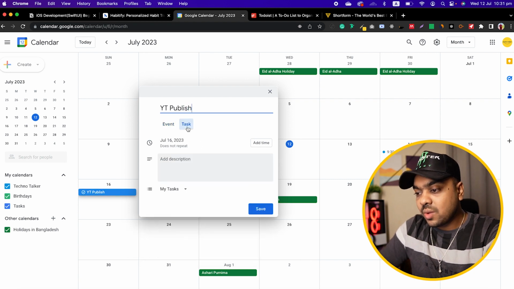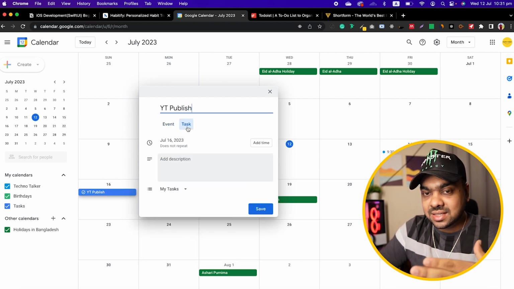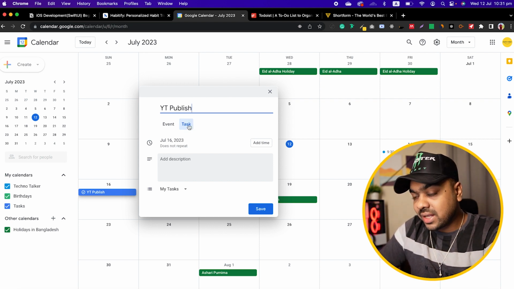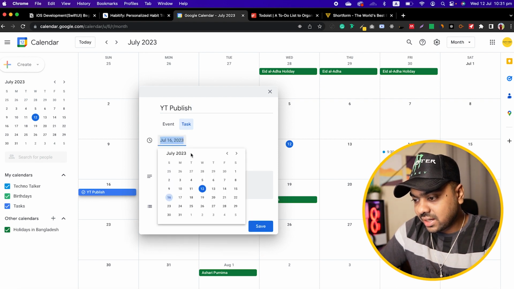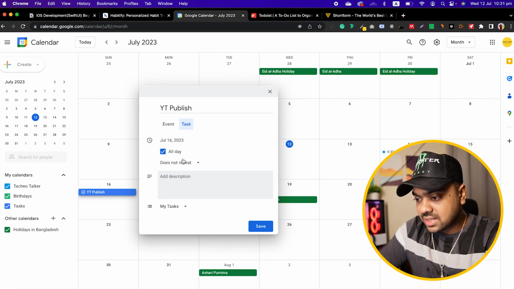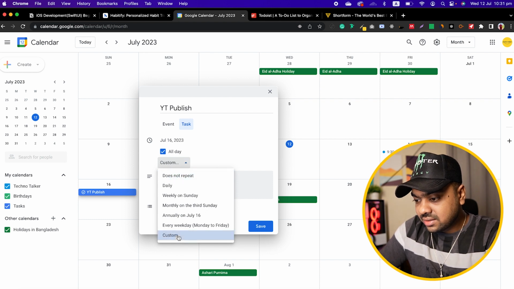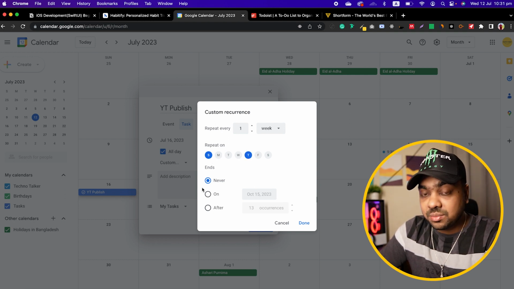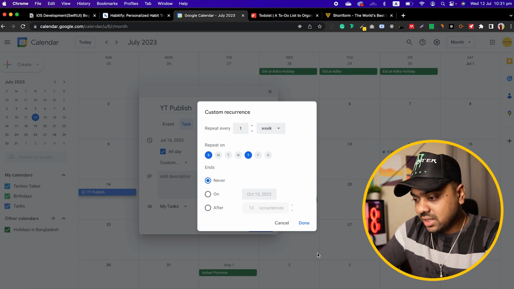Okay, so YT publish is a daily basis task. It will rotate after a particular time. So you can add something like this as a task, and you can set the schedule from here. It will start on the 16th, and I can do the custom thing, and it will remind me maybe every Tuesday and Saturday, and it will never end.